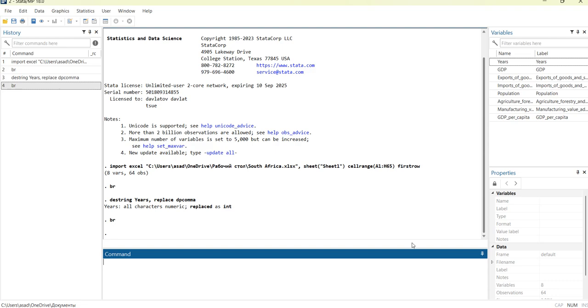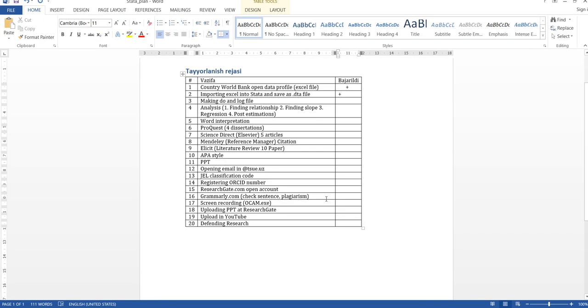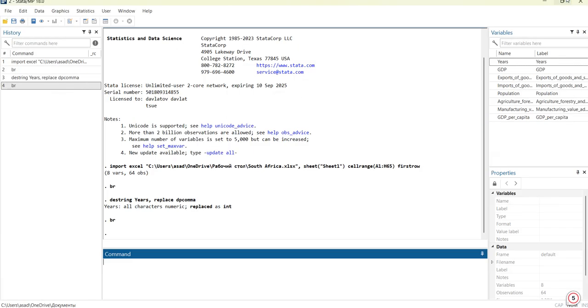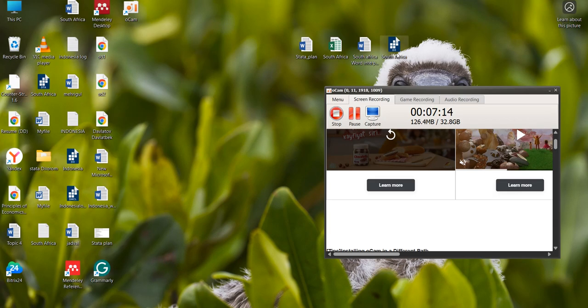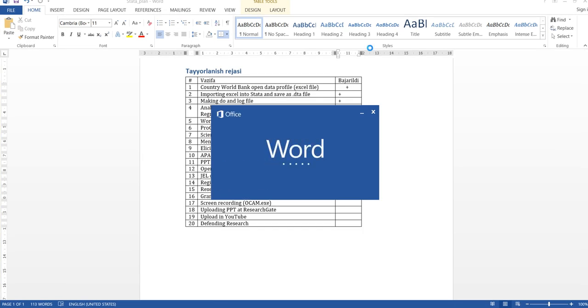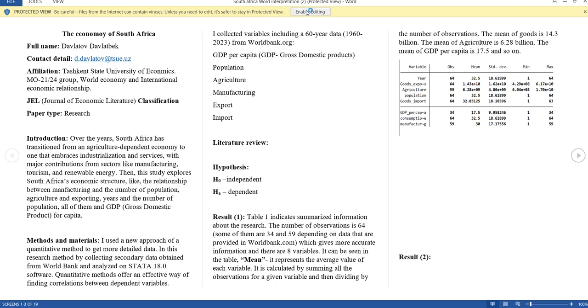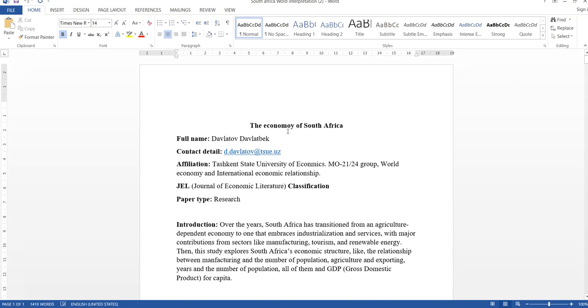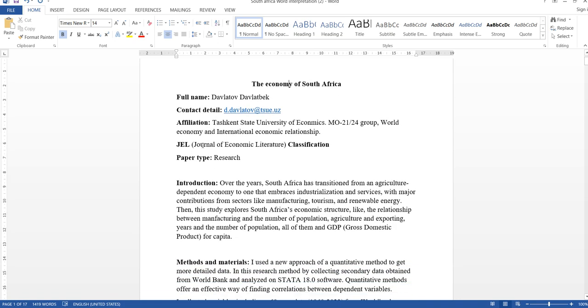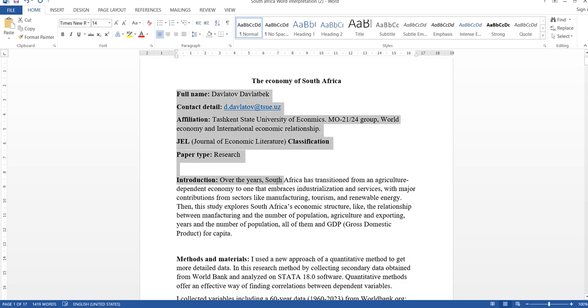So the next task is making the log file. It's so easy. So I'm going to now analyze everything. I have done the word interpretation. So let's enable editing. So the economy of South Africa, sorry for the inconveniences. Well, the information about me.